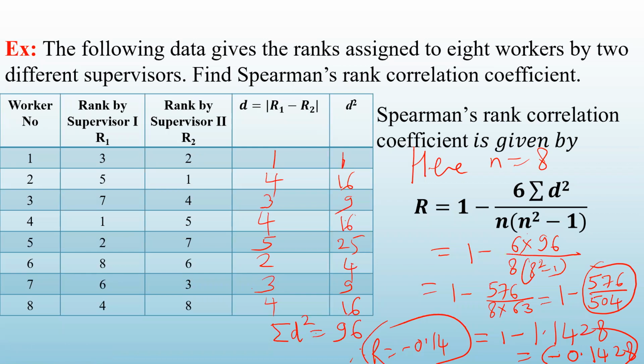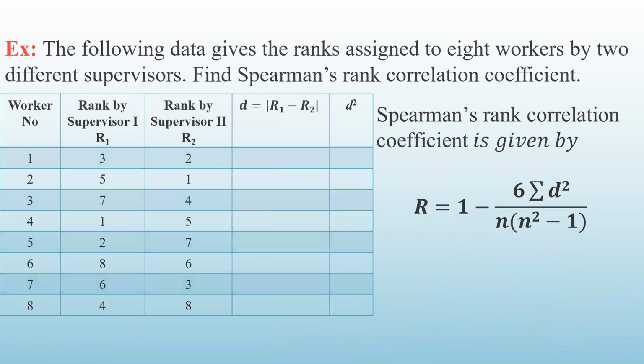Now see, sometimes what happens, instead of the ranks, the judges give the marks. So in that case, to find out the rank correlation coefficient, you have to convert the marks into ranks. Here there were 8 workers and 8 ranks were given, 1 to 8. Sometimes instead of rank, marks are given, so you will give the ranking. So we will see a problem of that kind. So I'll take the next problem now.